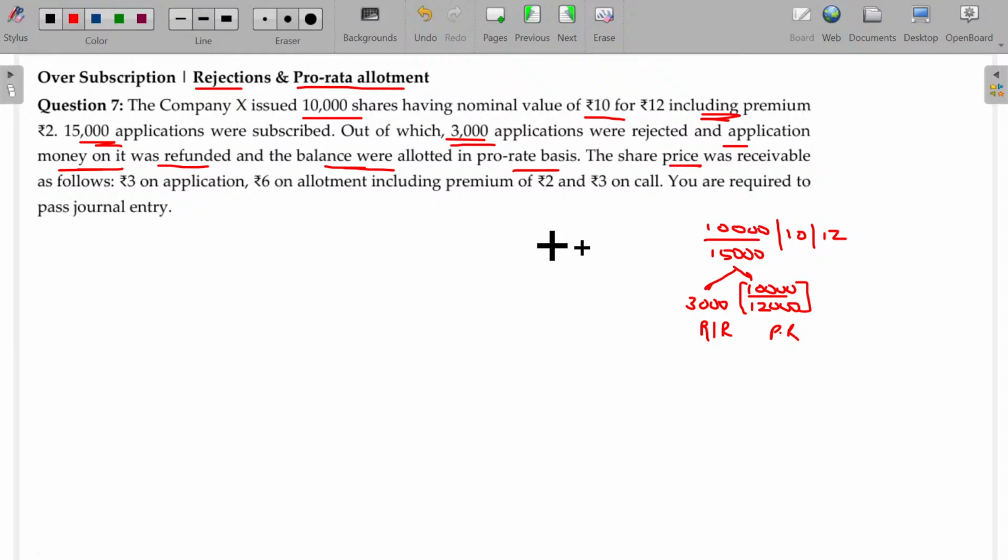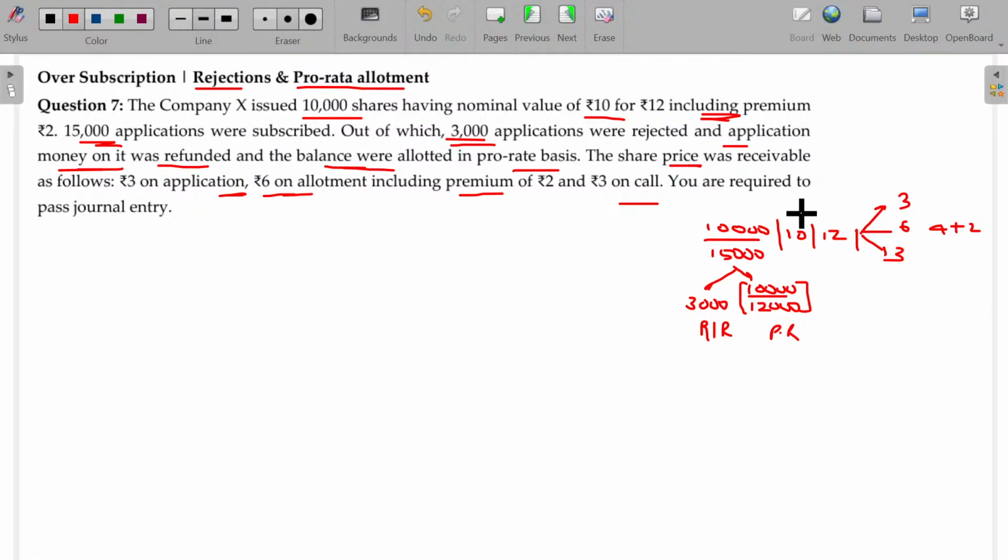The share price was receivable as follows: 3 rupees on application, 6 rupees on allotment including premium of rupees 2. It means 4 plus 2, and the call being 3 rupees.